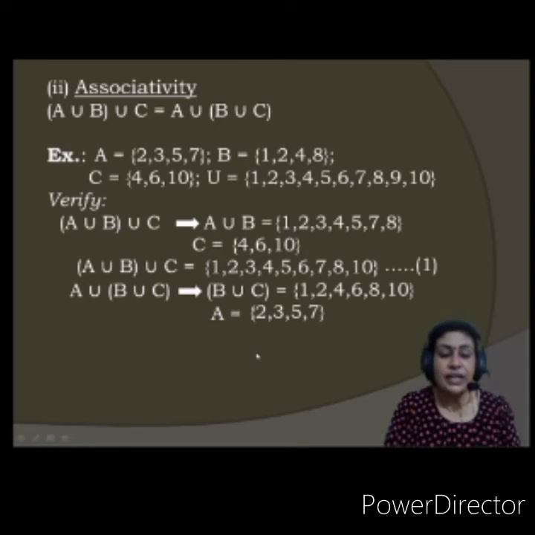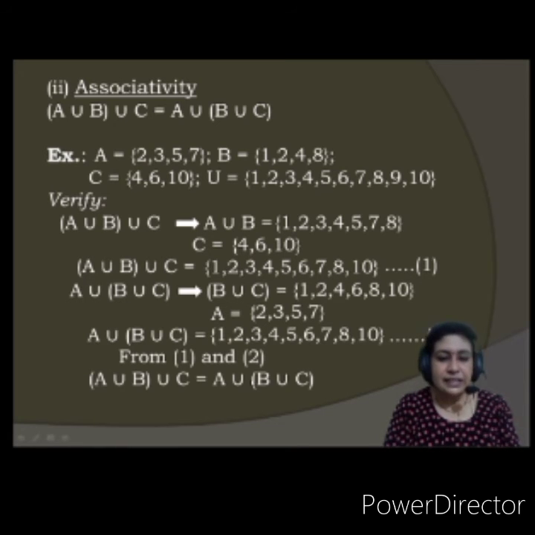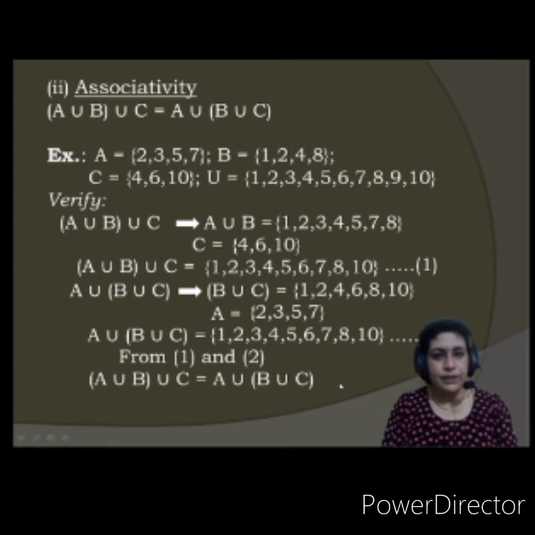Now A union (B union C): you get 1, 2, 3, 4, 5, 6, 7, 8 and 10. Let this be 2. What do we see from 1 and 2? They are the same. Hence, this associative property is verified. Okay. So this is true.